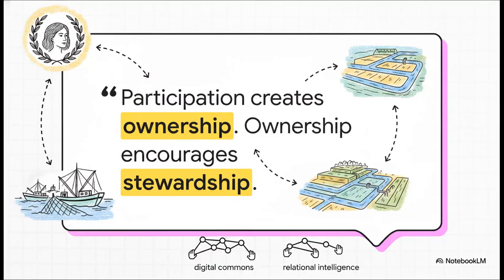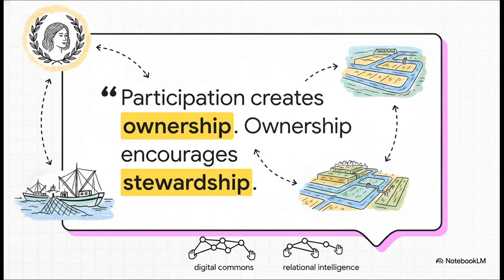Enter Elinor Ostrom, the 2009 Nobel laureate in economics. She completely flipped that outdated assumption right on its head. Instead of just accepting failure, Ostrom spent decades out in the field studying real communities. We're talking fisheries up in Maine to complex irrigation systems in Nepal. Rather than asking why commons fail, she asked why some commons actually succeed.